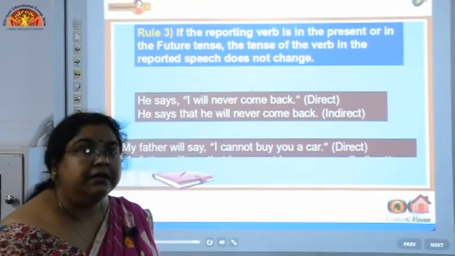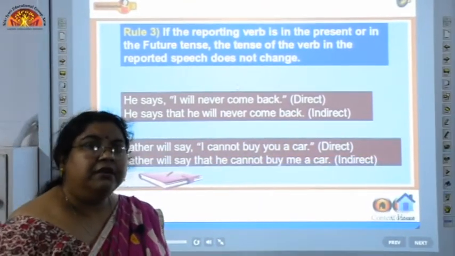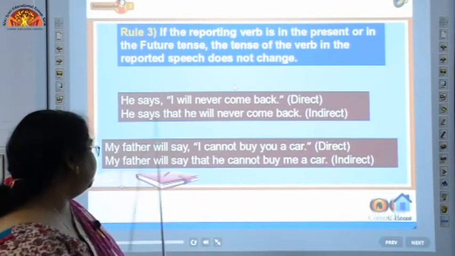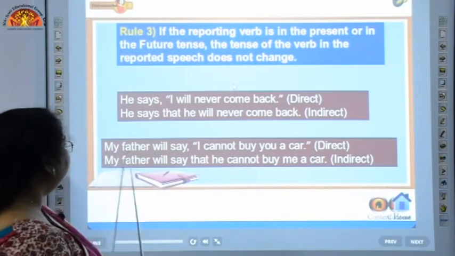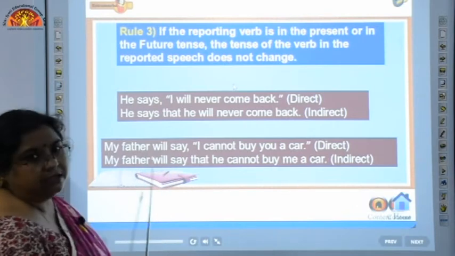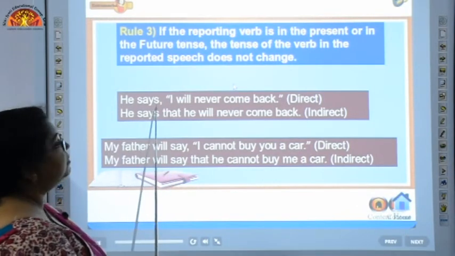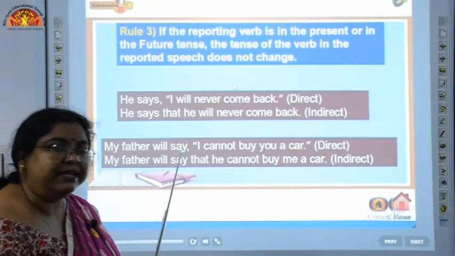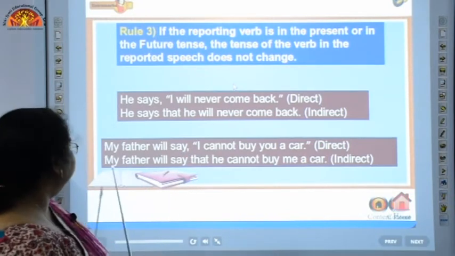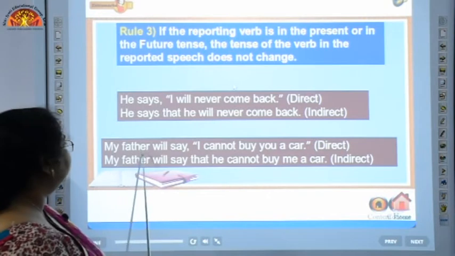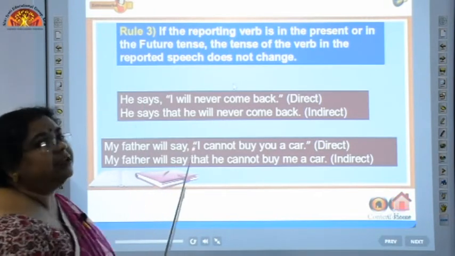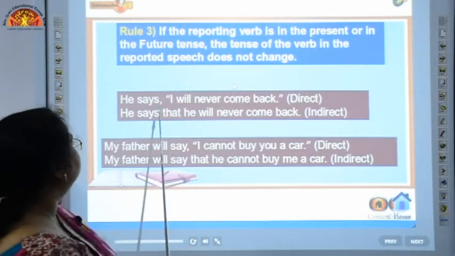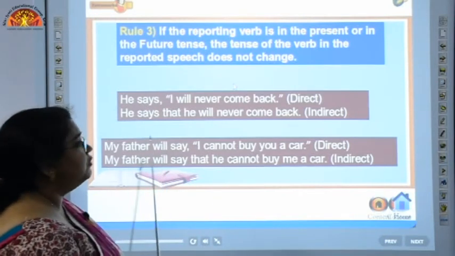That means, if the reporting verb section is, he says or my father will say. Here in this first example, the reporting verb is in present tense. In the second example, we have the reporting verb in future tense. So, here our reporting verb is either in present tense or in future tense.